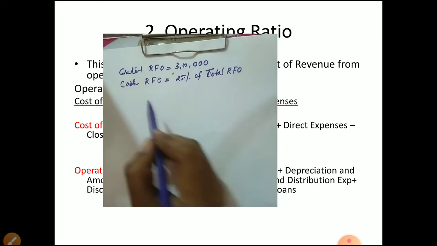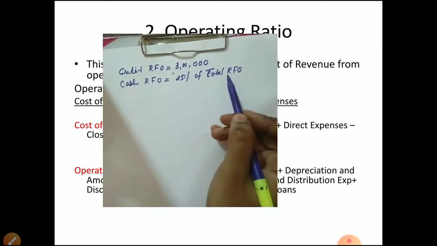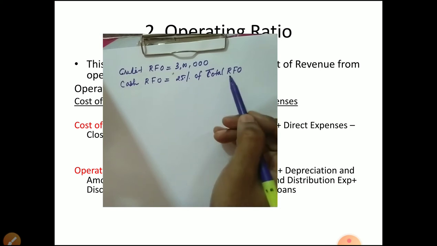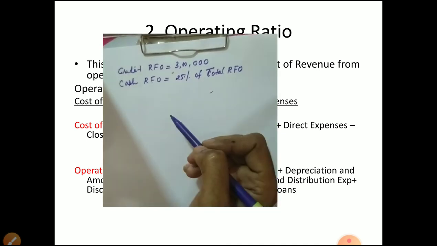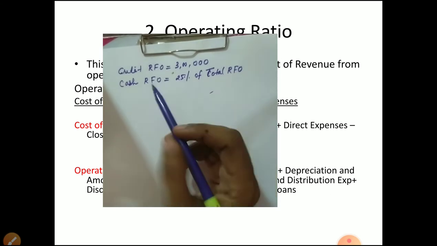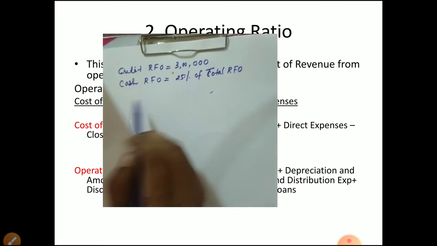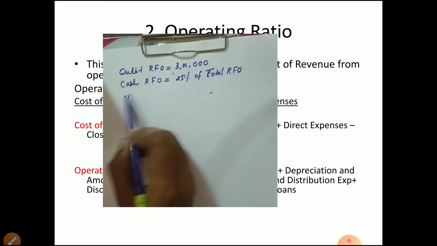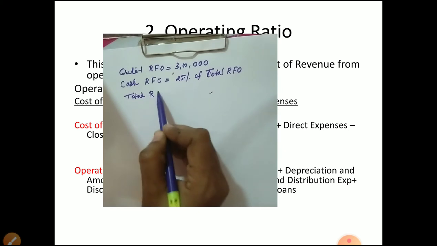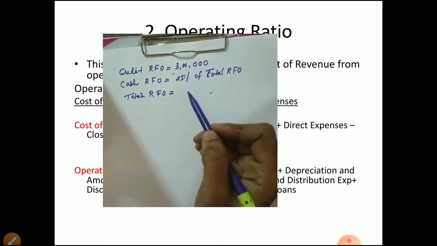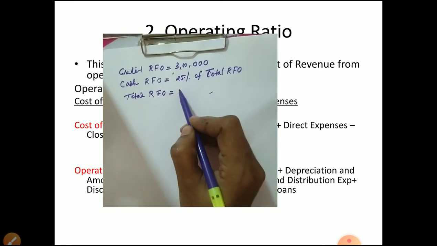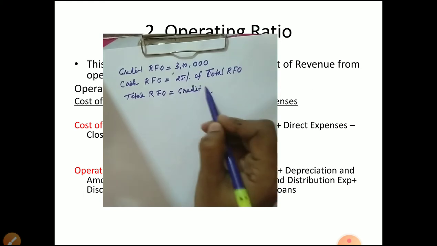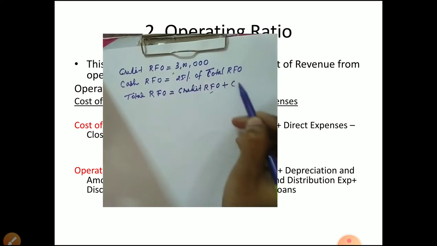Now from this we'll calculate total RFO, and total RFO is needed in the equation. The gross profit ratio equation we know: gross profit ratio is equal to gross profit divided by RFO. So we need RFO, meaning total RFO, both cash plus credit. Total RFO is equal to credit RFO plus cash RFO, an equation we can apply in all other ratios also.